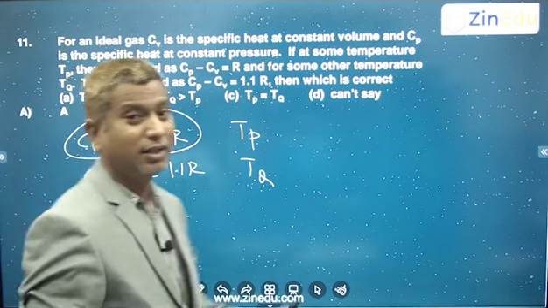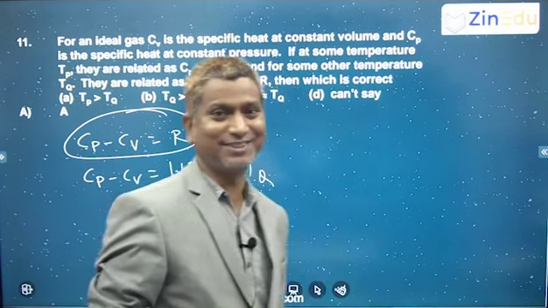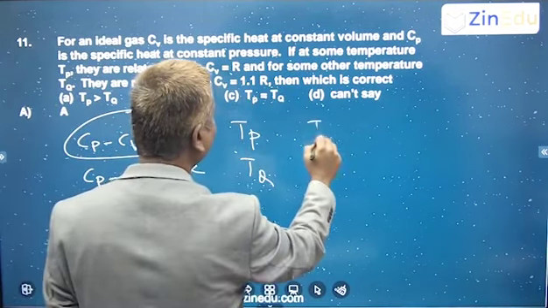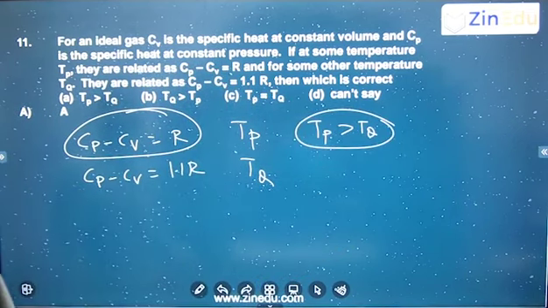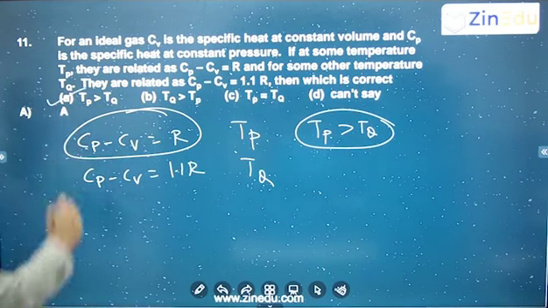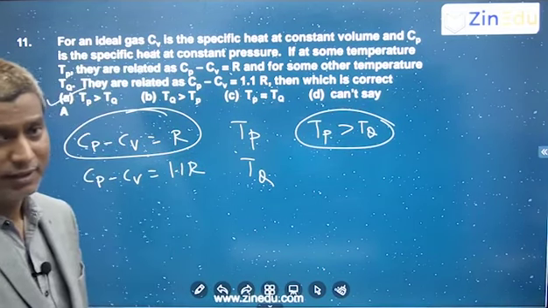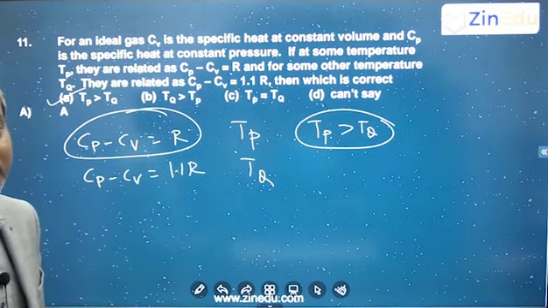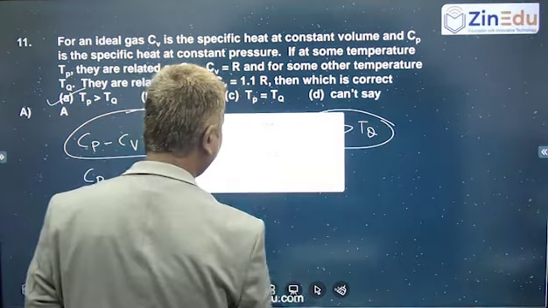And gases behave like ideal gases at high temperatures and low pressures. High temperatures and low pressures. So definitely this temperature has to be greater than the other one. Tp has to be greater than Tq. Clear? Simple, by the basic definition of the ideal gas. So at high temperatures and low pressures, gases can behave like ideal gases. Okay, right. So go to the next one.